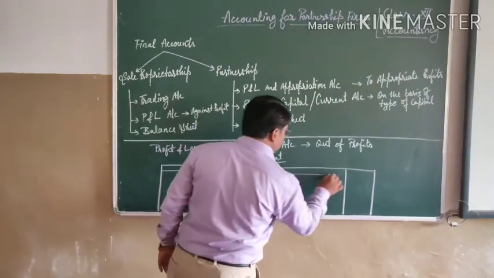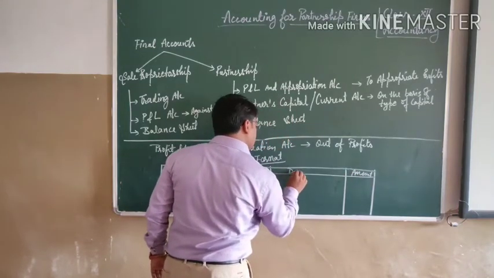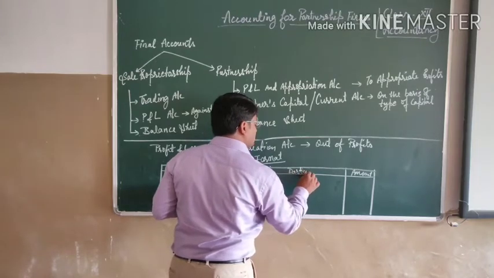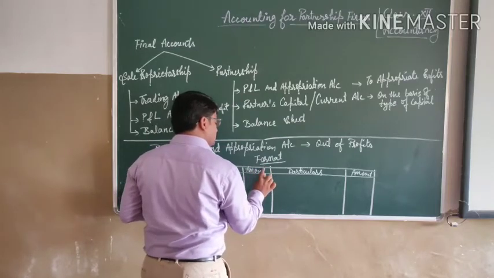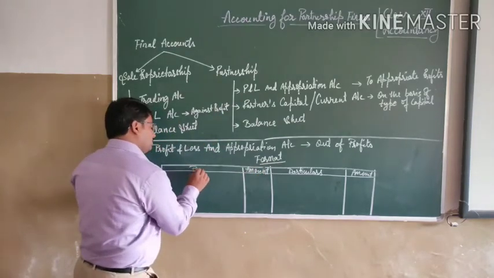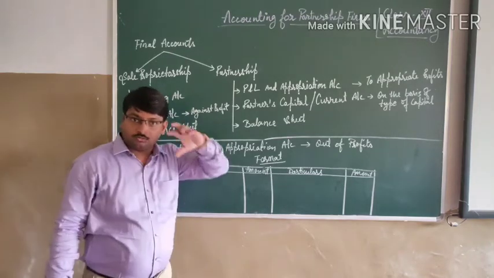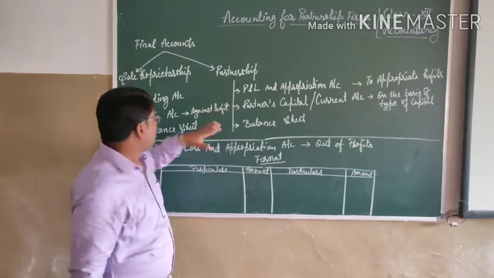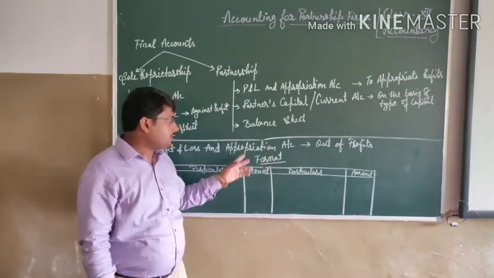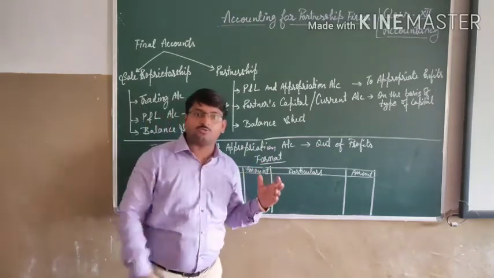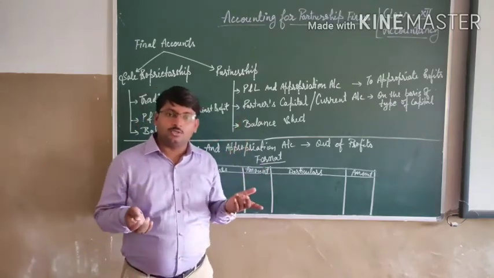Amount, particulars, amount, and it is also the particulars. Now whatever net profit you are calculating here, that is the net profit. But now when we are preparing the accounts for the partnership firm, we don't assume that net profit as the net profit. What do we call that profit?